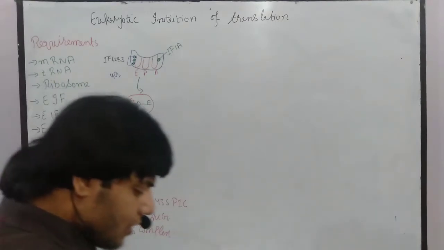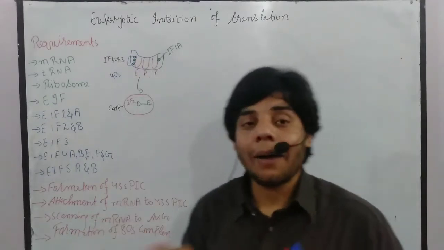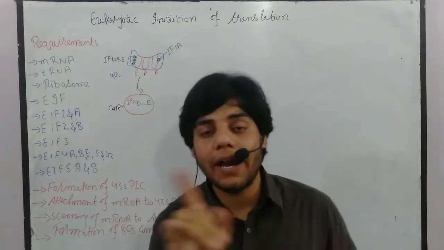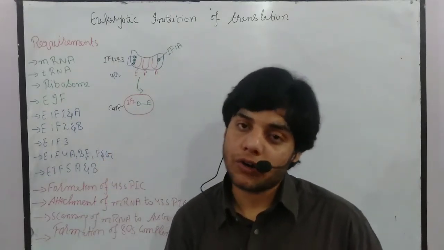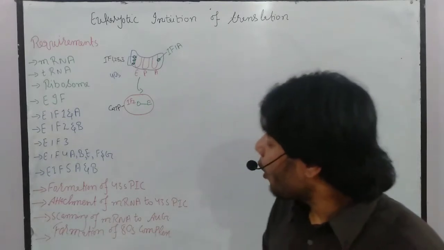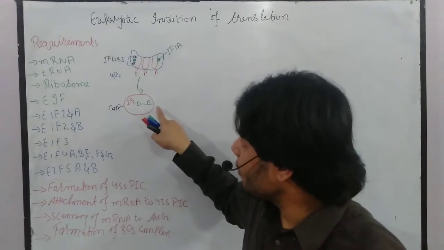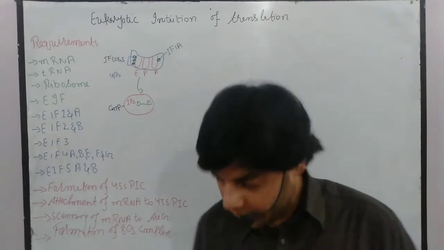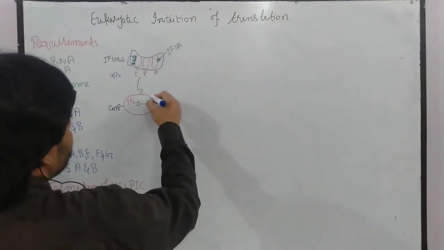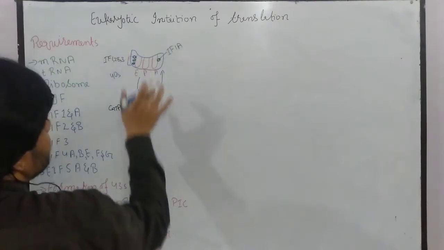Now this transfer RNA is already charged. It means that aminoacyl transfer RNA synthetase will bring the amino acid and bind it to the 3' end of the transfer RNA, due to which the transfer RNA becomes charged. Now IF2 will bind to this charged transfer RNA and carry it to this 40S subunit, and after that it will bind to the 40S subunit.